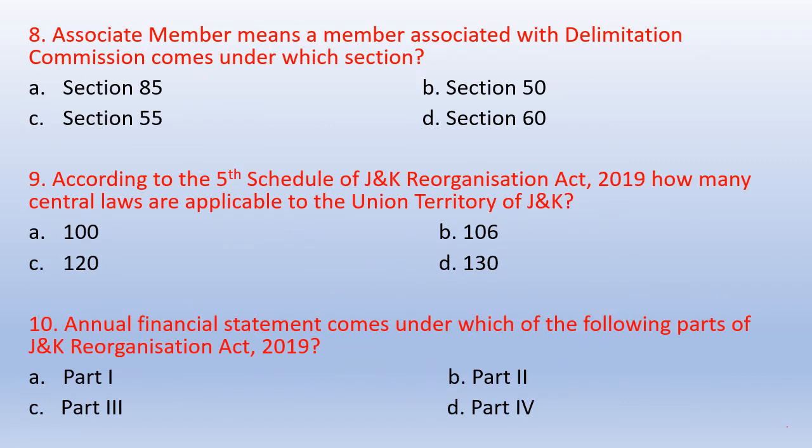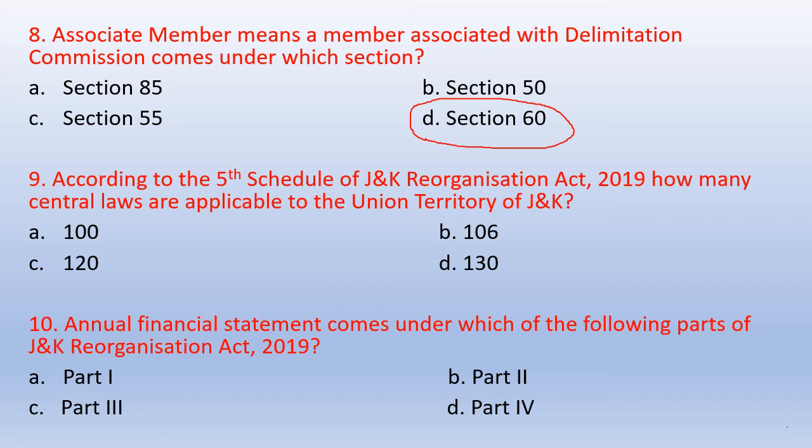Question number 8. Associate member means a member associated with the Delimitation Commission, which comes under which section? Option A section 85, option B section 50, option C section 55, option D section 60. Friends, the Delimitation Commission comes under section 60. So your correct answer is option D, section 60. Part 5 of the J&K Reorganization Act talks about the delimitation of constituencies, and it extends from section 59 to section 64, in which section 60 talks about the Delimitation Commission.